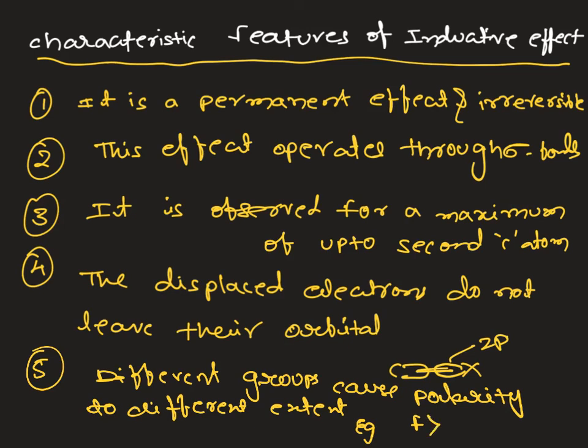So we can say that the minus I effect of fluorine is greater than that of chlorine. If you look at all the groups, they have different extents of power in the inductive effect.